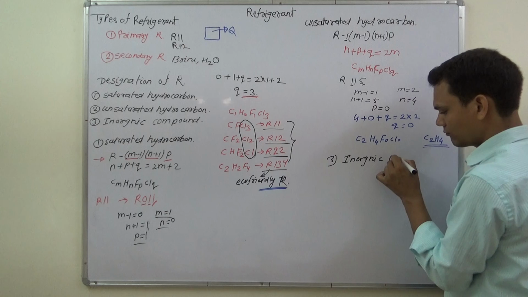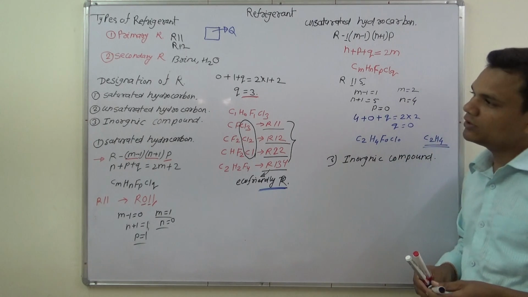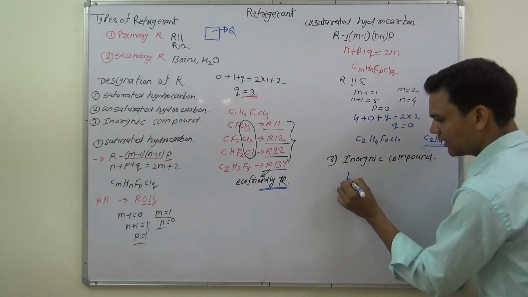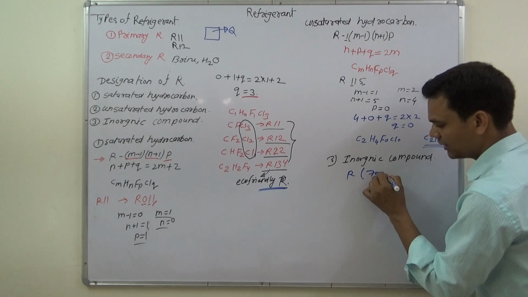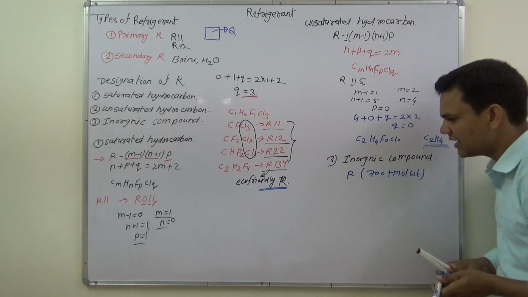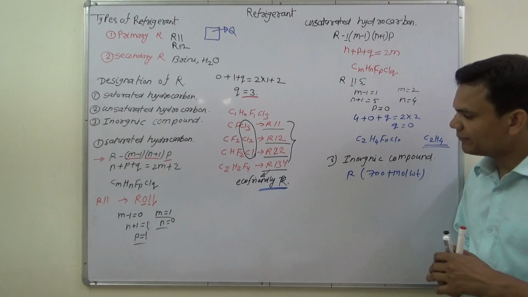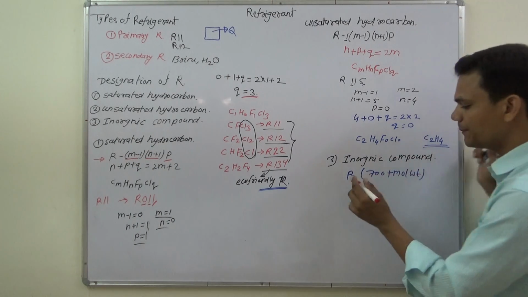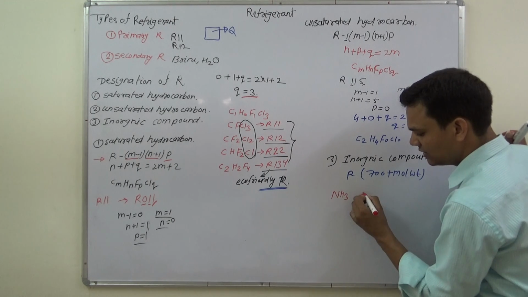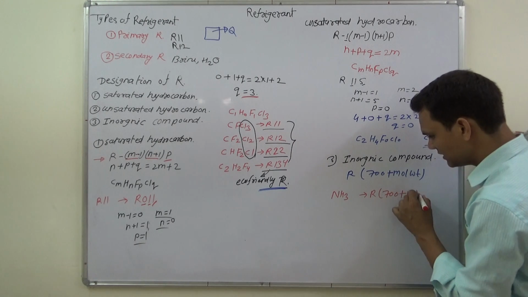We can calculate this directly by a formula, that is R 700 plus molecular weight. This is the direct formula for inorganic compounds, from which we can directly derive the designation of a refrigerant. For NH3, this will be R 700 plus the molecular weight, 17.